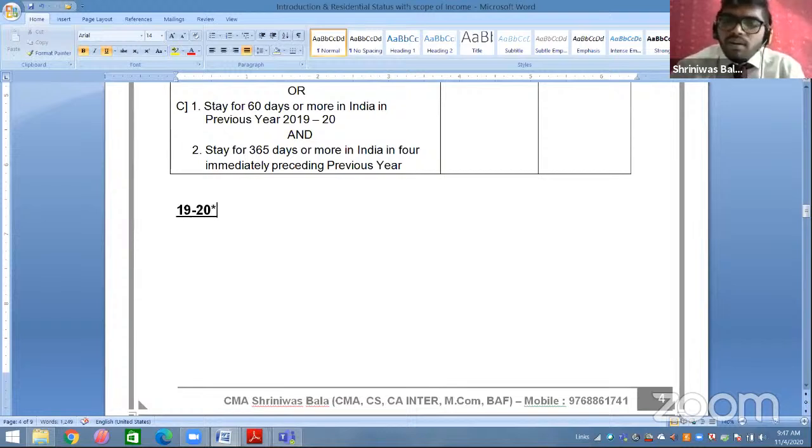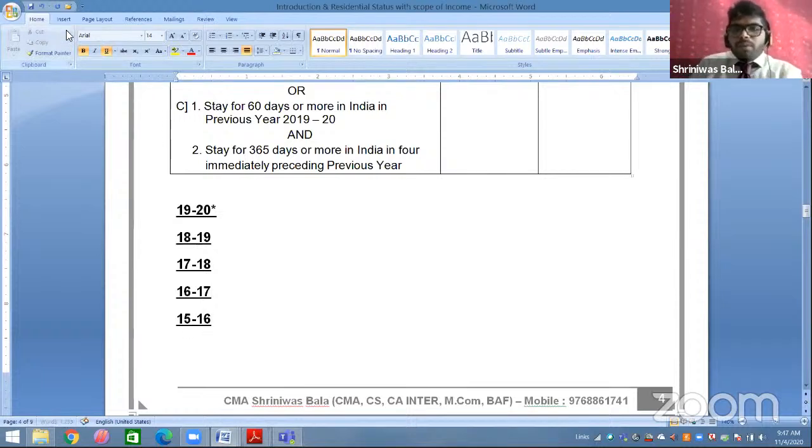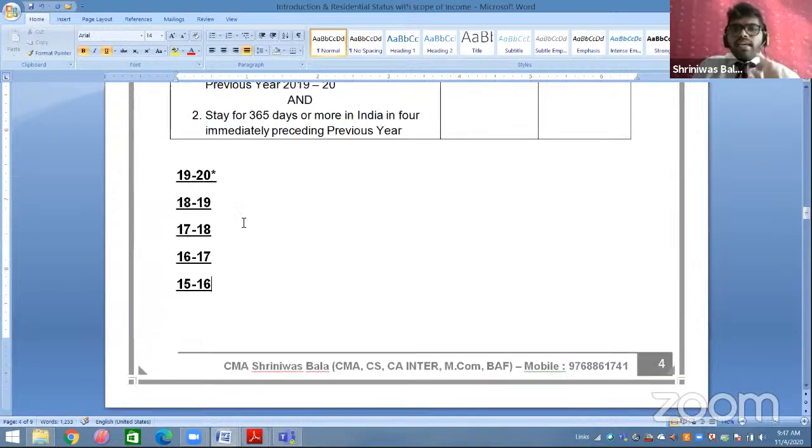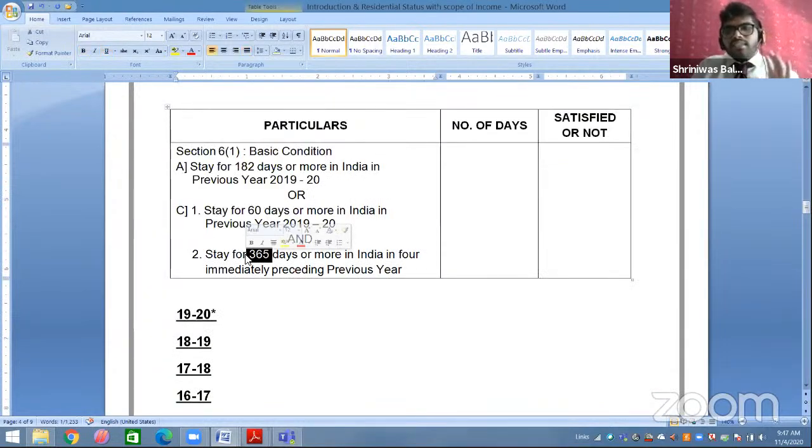So we will not count previous year 19-20; write it and cancel it. Now we will go to the 4 immediately preceding previous years, that is 18-19, 17-18, 16-17 and 15-16, right? Whatever your previous year is, write it and cancel it, and go 4 years back. In the total of these 4 years, at minimum how many days do you have to stay in India, students? 365 days. Then you are satisfying point 2 of subsection C.